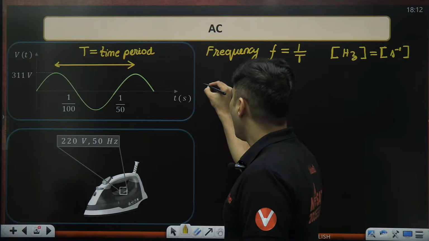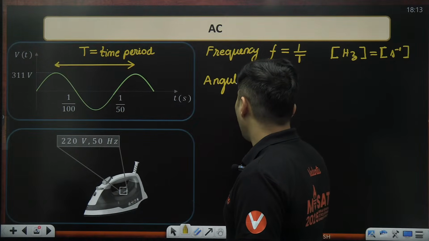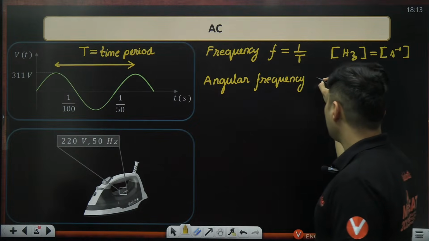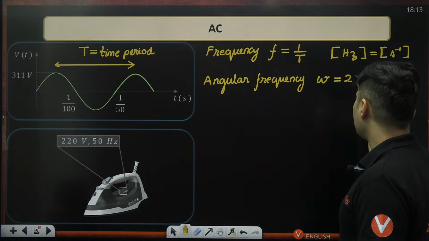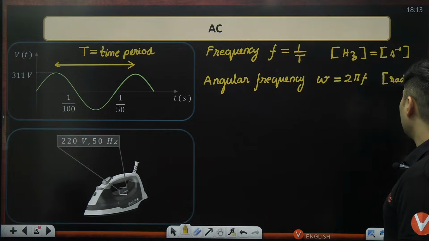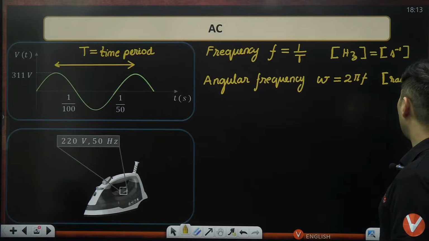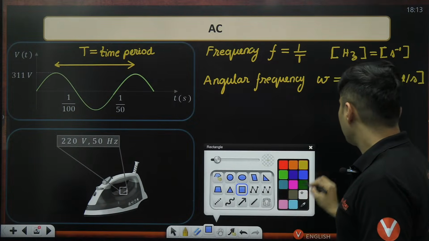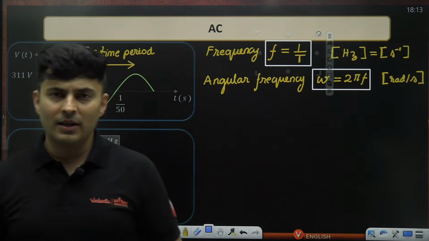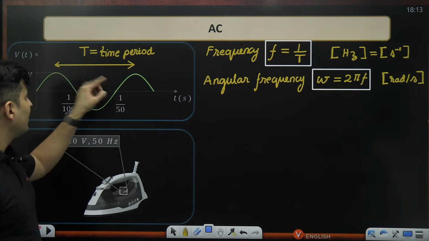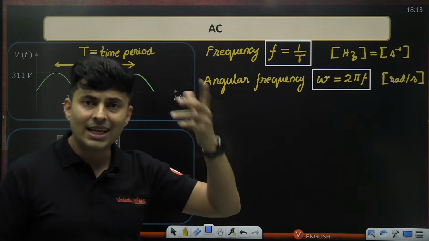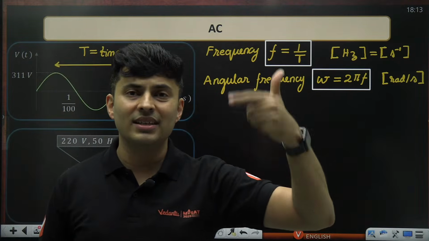Now you can also write angular frequency over here. You also have angular frequency, and the symbol for that is omega, and that is obviously 2 pi f, and the unit for that is radian per second. Just like in waves or in simple harmonic motion, you have that same quantity omega, which is 2 pi f, angular frequency. Remember, one complete cycle from here to here is 2 pi radians. So angular frequency tells me in radians how fast it is oscillating.